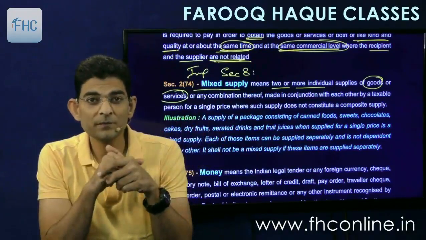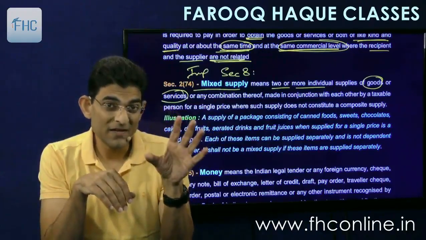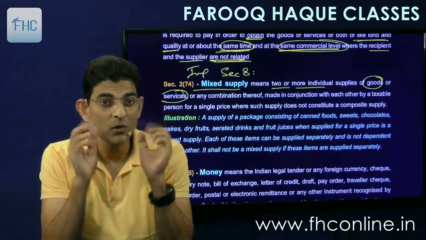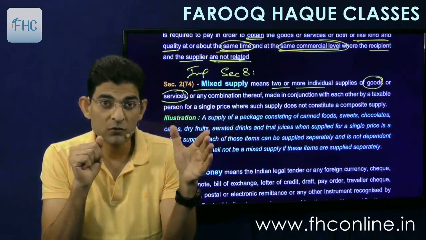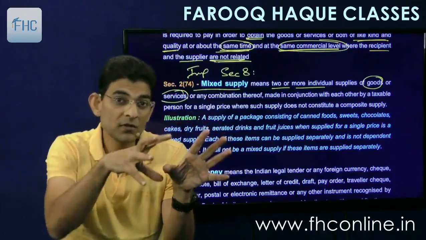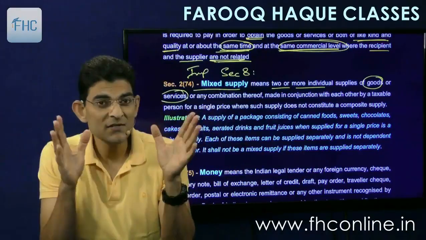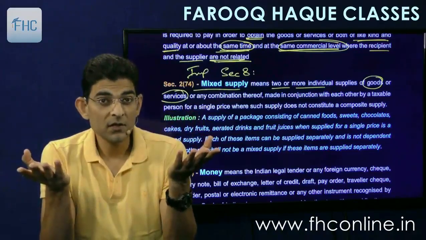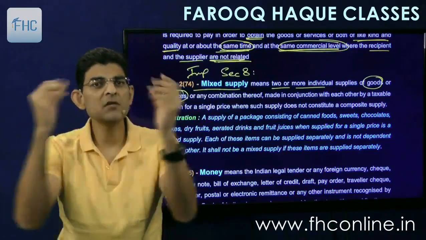Two things clubbed together. You go to a party hall, and they'll give you a place on rent plus the food. They'll charge together 2,000 rupees per plate. You can get married there also, meaning the whole function takes place. So the use of the hall is renting of premises plus the food, both clubbed together and charged together. But these are naturally bundled products, because that is how the industry works. The industry sells these two things together, either goods or services, or a combination of goods and service.